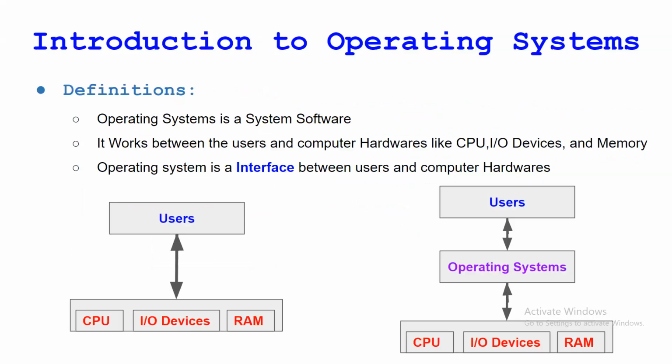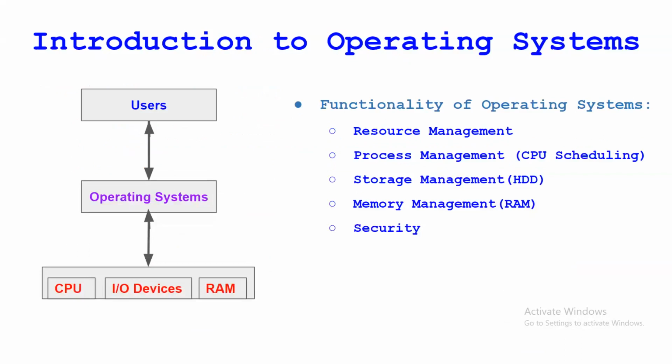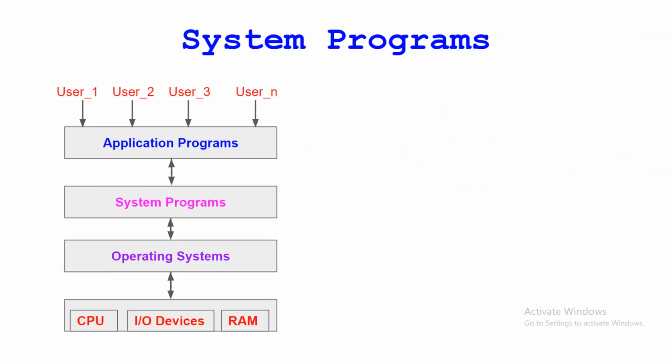We have seen the definition, then without and with operating system with the diagram, and the functionalities. If any doubt, please ask me. Otherwise, we'll move to the next part, the system programs.